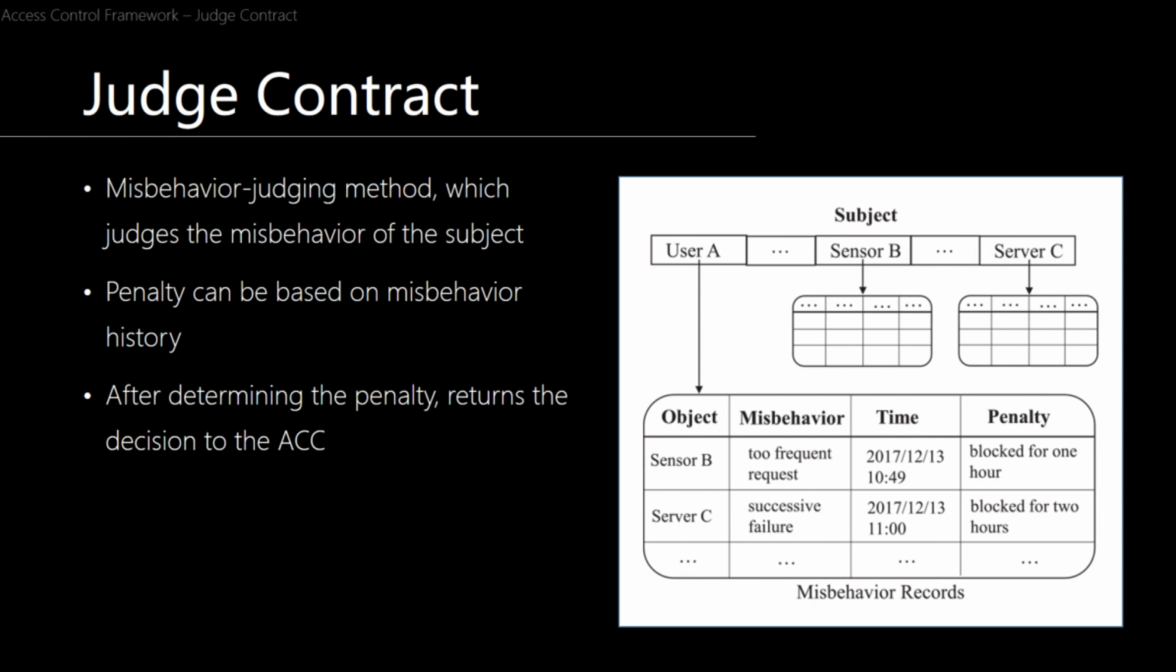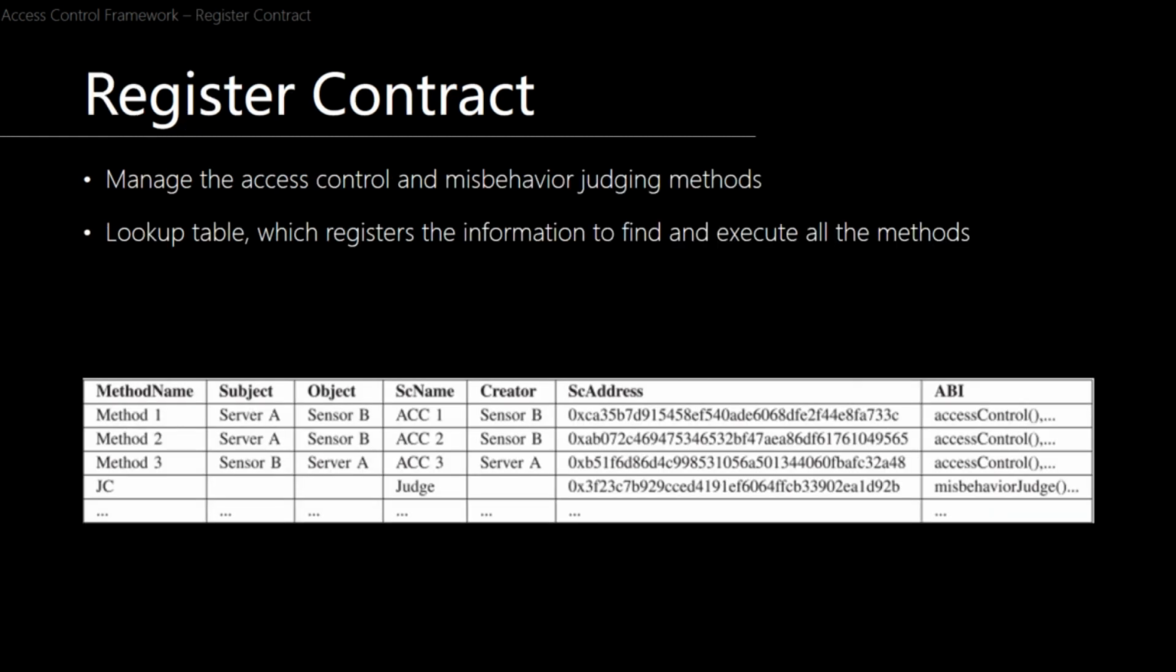And the register contract, the main role of the register contract in the system is to simply manage the access control and misbehavior judging methods. And to achieve this, it contains a lookup table which registers the information to find and execute all the methods. So you can see here, it shows the method name, which subject and object it is about, the smart contract name and the smart contract address, and the creator, and which ABI it is about.